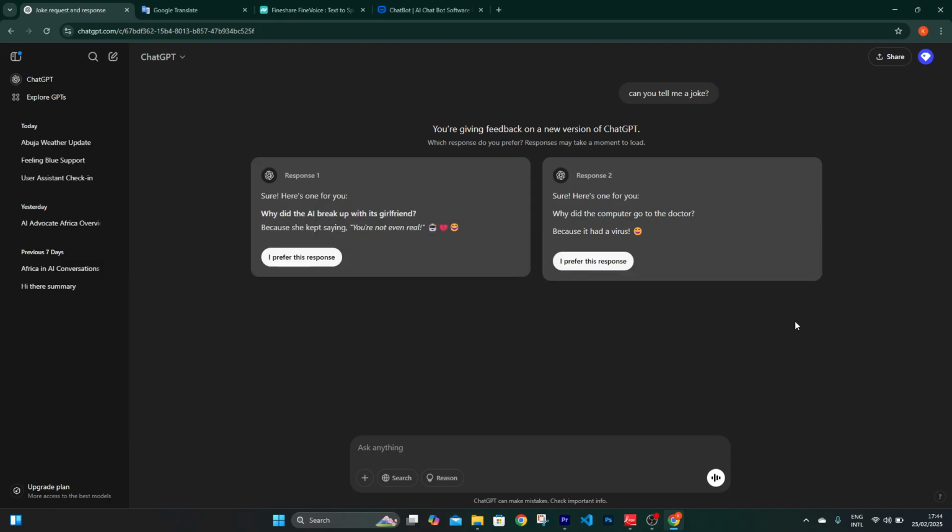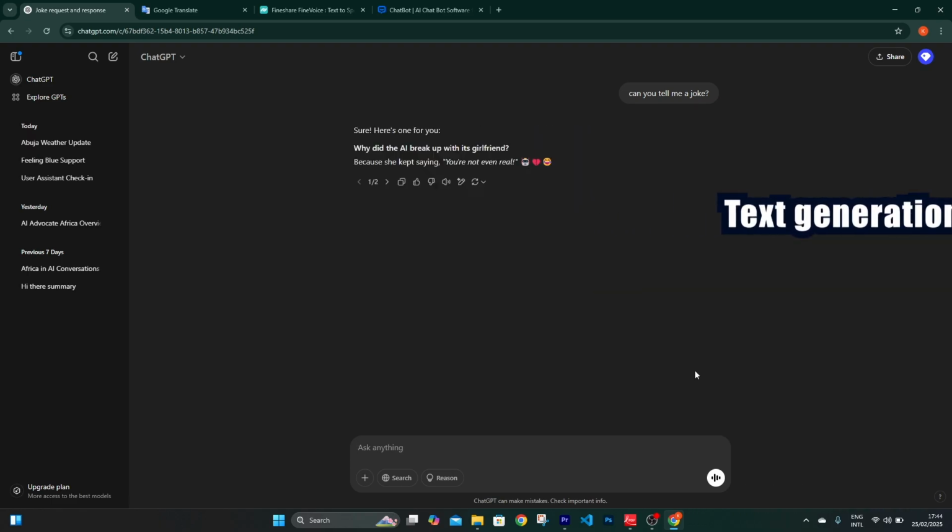The fourth thing that actually happens when you chat with some of these AIs is that the AI generates a response. We call it text generation. The AI forms a reply based on its training data. Example, the weather today is 20 degrees Celsius and sunny in Lagos. Perhaps it's just an illustration.